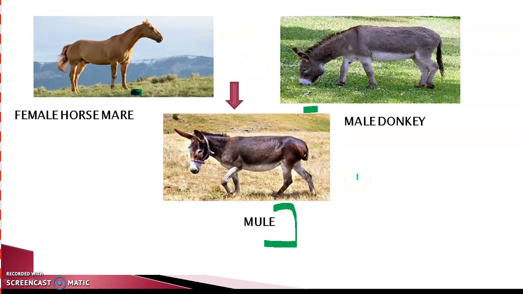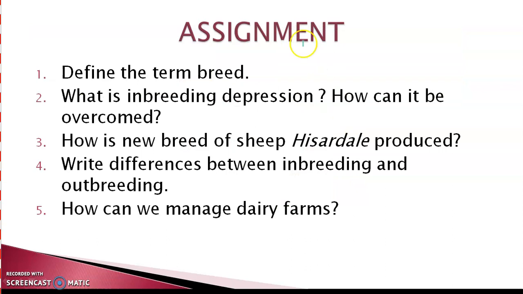So students, I hope you have understood the topic. Now let's do certain questions. Describe the term breed. What is inbreeding depression? How can it be overcome? How is the new breed of sheep Hisardale produced? Write differences between inbreeding and outbreeding. How can we manage dairy farms? I hope you can answer these questions.